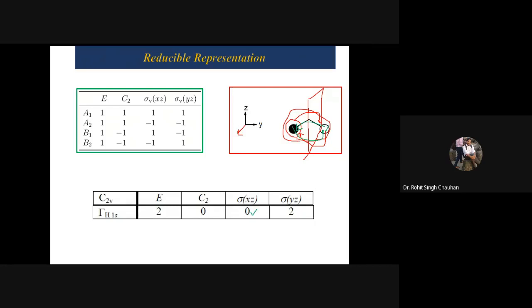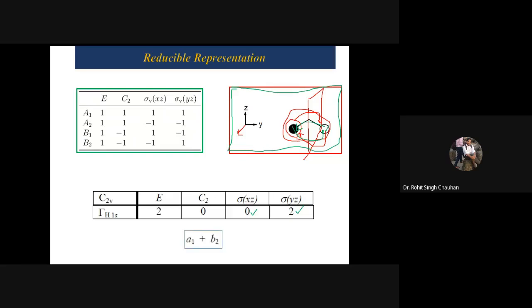Now YZ, what is YZ? YZ is this, the plane which contains the molecule. So in that case, if you see, both the atoms are going to be unshifted. That's why the contribution is 2. What I'm trying to do is frame the reducible representation, and then we will come to the SALC equations also.